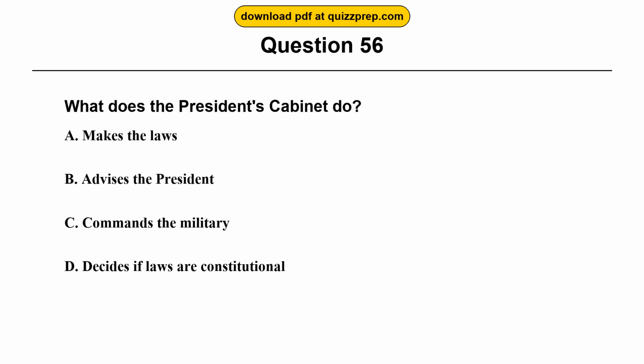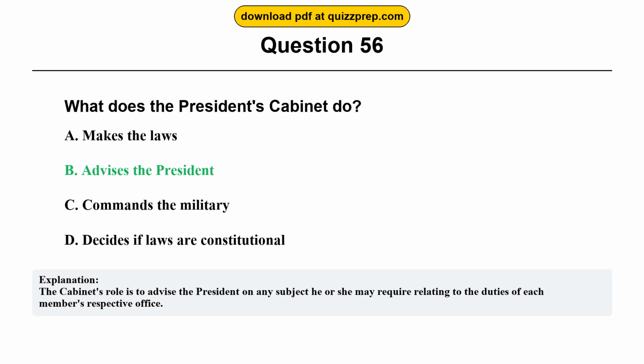Question 56. What does the President's Cabinet do? Option A, makes the laws. Option B, advises the President. Option C, commands the military. Option D, decides if laws are constitutional. The correct answer is option B, advises the President. The Cabinet's role is to advise the President on any subject he or she may require relating to the duties of each member's respective office.